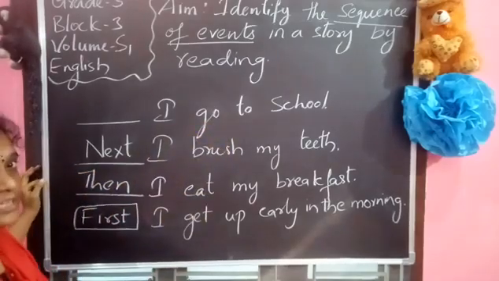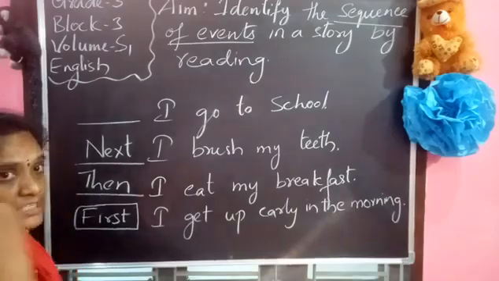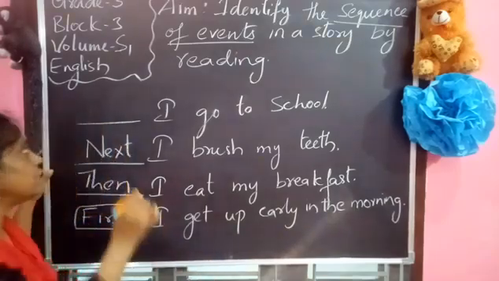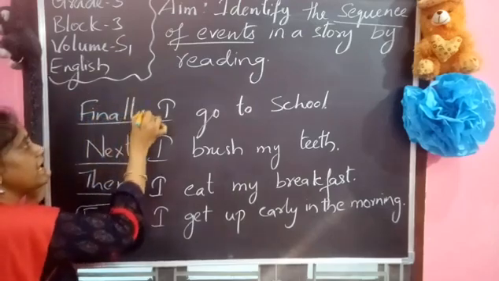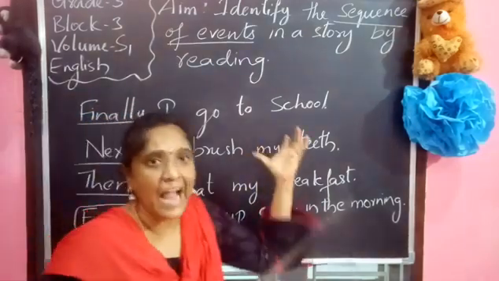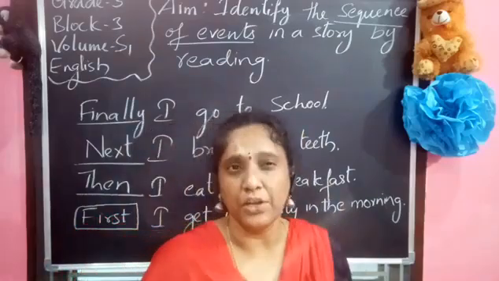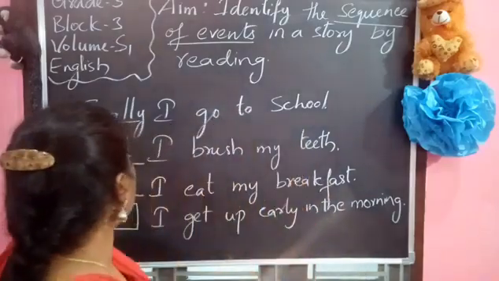But we don't have one more sentence. So what must I do? Which is the last one? For that, I want to use the word finally. So finally, I go to school. Since I know all these, which I do regularly, I gave the order correctly.